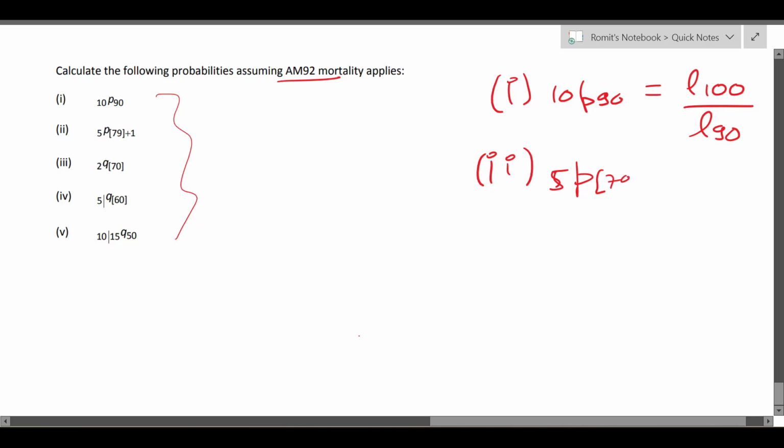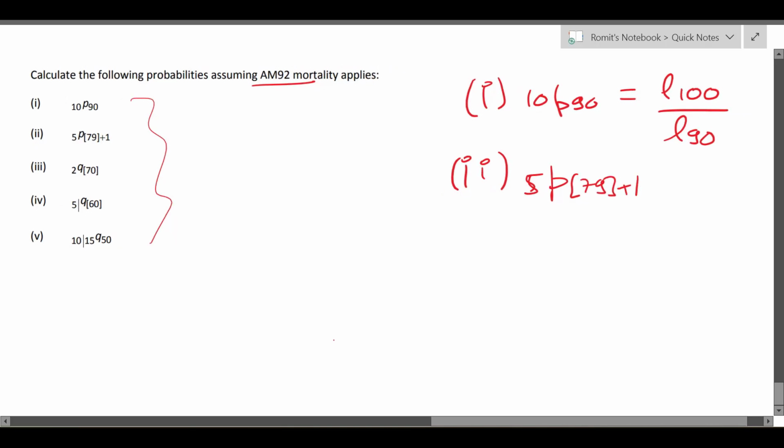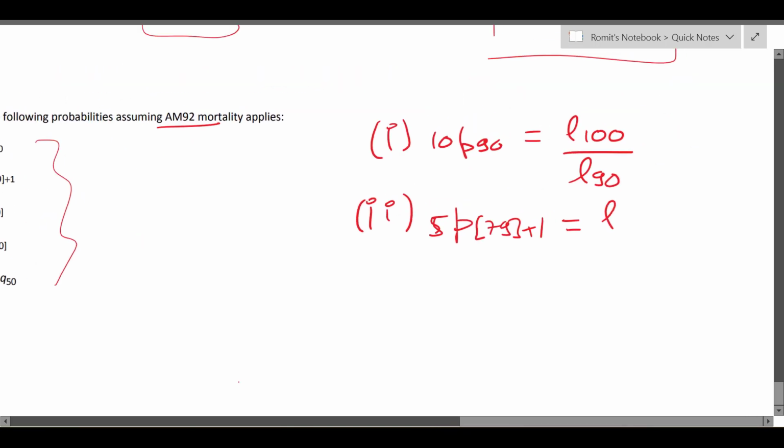The underwriting was done at the age of 79. So this will be equal to L85. Remember, in the AM92 table there is only a 2-year selection period, right? So after 2 years of selection, it just becomes ultimate mortality. This will be divided by L79 plus 1.